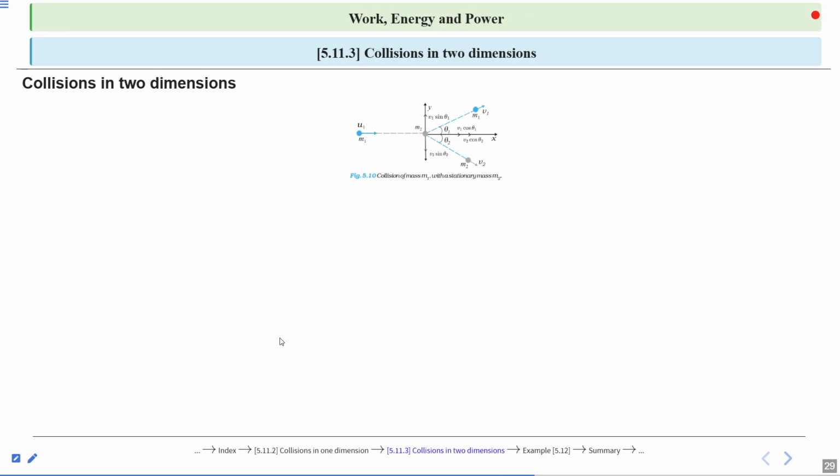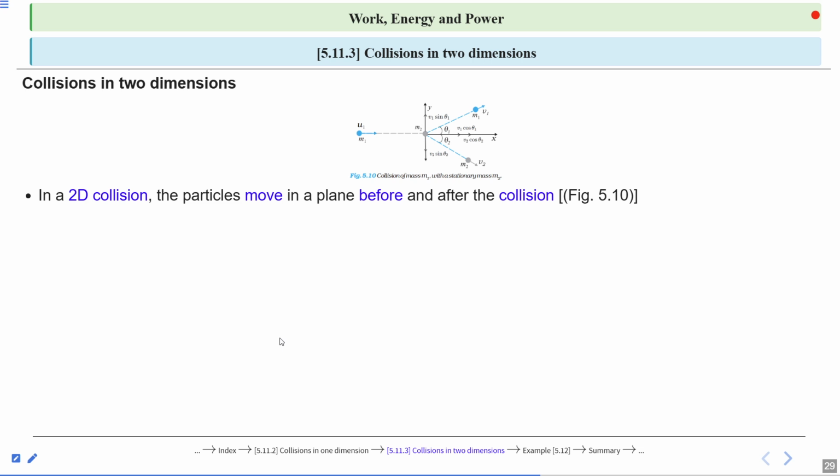Collision in 2 dimensions. Now we will learn about collisions in 2 dimensions. In 2-dimensional collision, particles move in a plane before and after collision. Or we can say a 2-dimensional collision is a collision in which the objects move in different directions, not just along a straight line. That means the motion has both x-axis and y-axis components.